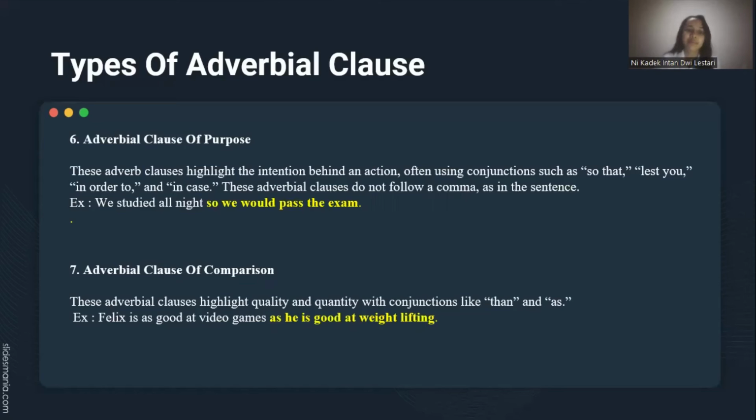Number 7, adverbial clause of comparison. These adverbial clauses highlight quality and quantity with conjunctions like than and as. Example: Felix is as good at video games as he is good at weightlifting.